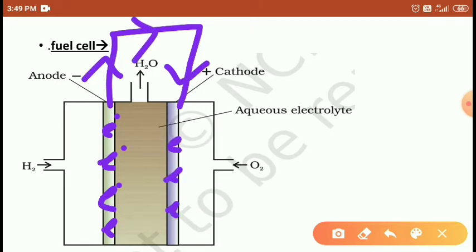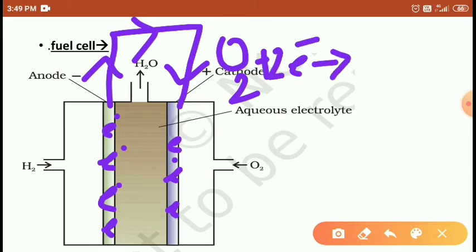When oxygen strikes the cathode, the oxygen accepts 2 electrons and turns into 2O2 minus. Right students, 2O2 minus.